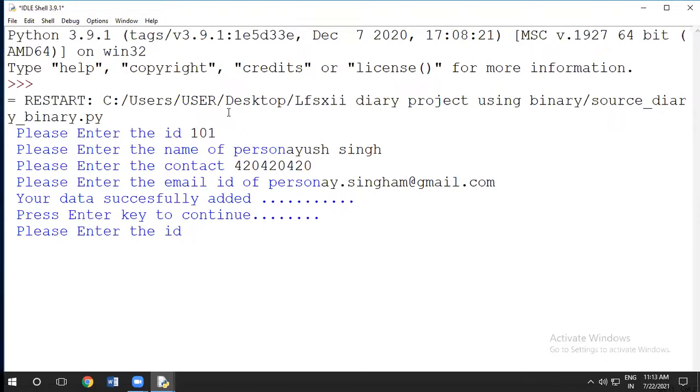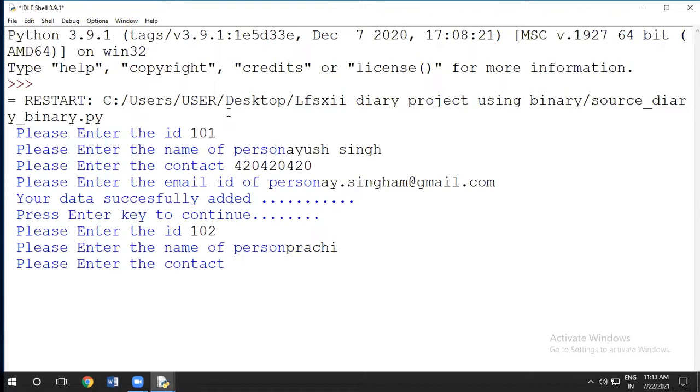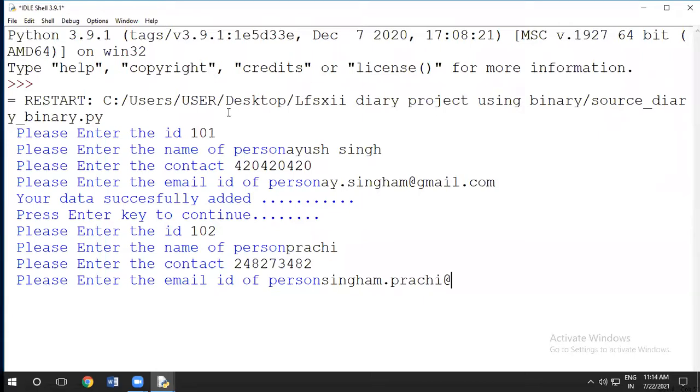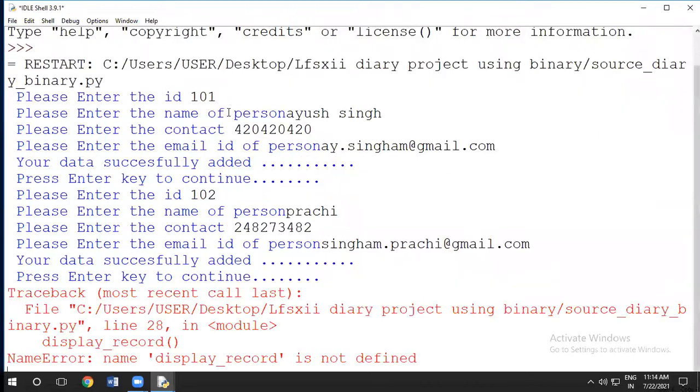Now again it is asking, 102. We have Prachi Singham. Okay, contact number. This is a contact number. Email ID singham.prachi@gmail.com. Oh, we got an error. What is the error?